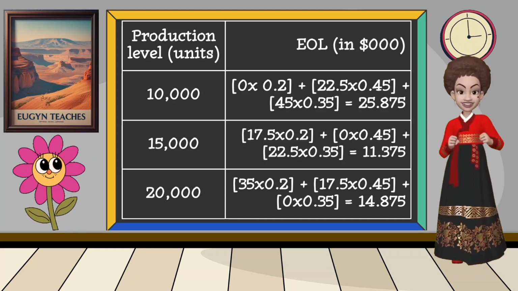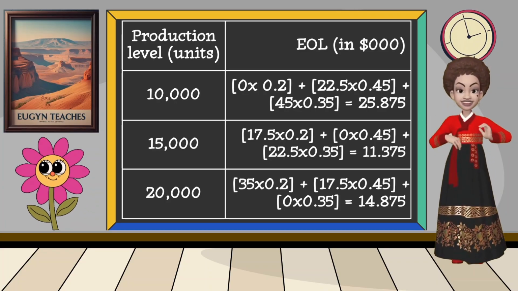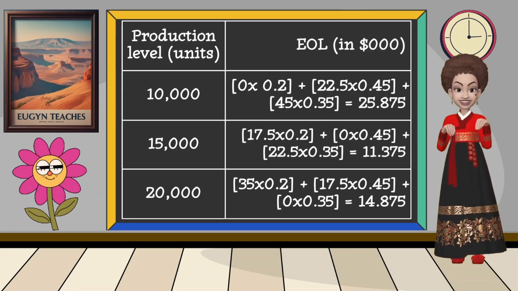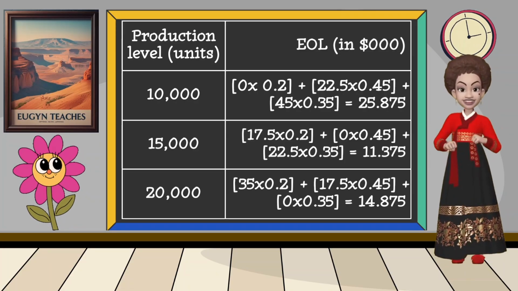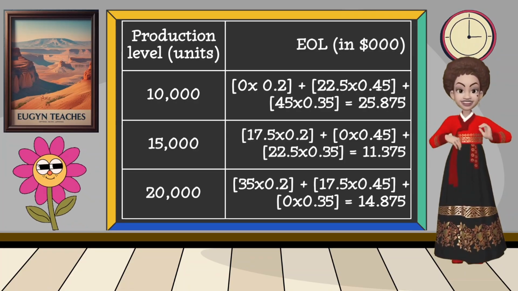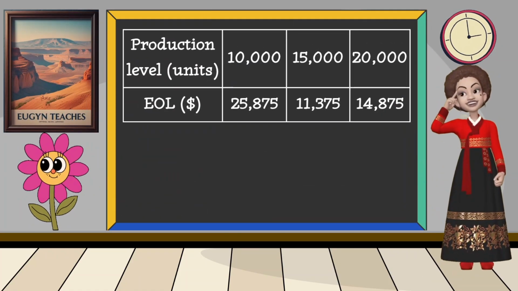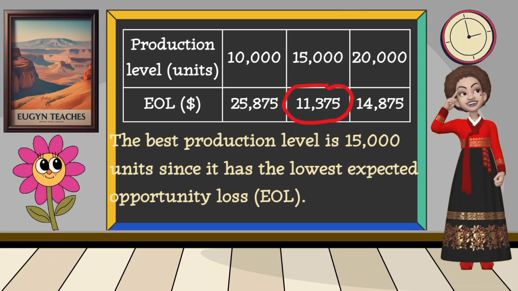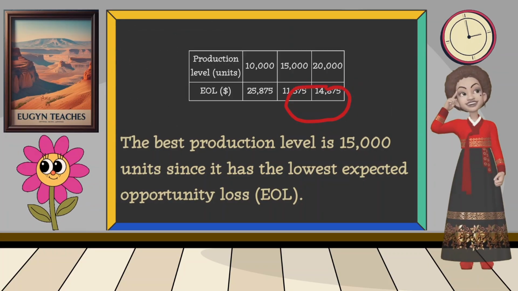The expected opportunity loss for 10,000 units is $25,875. For 15,000 units, $11,375. And for 20,000 units, the expected opportunity loss is $14,875. The best production level will have the lowest expected opportunity loss. The lowest expected opportunity loss is $11,375. Therefore, the best production level is 15,000 units.